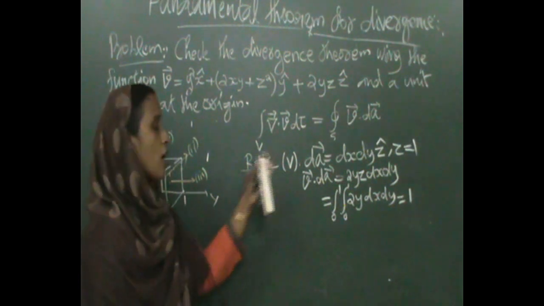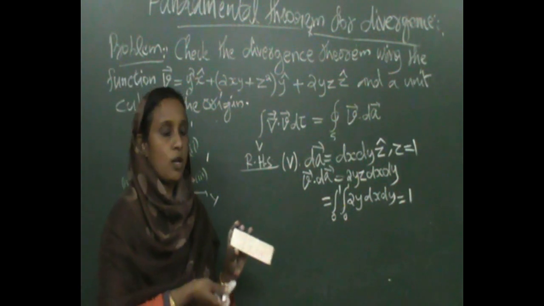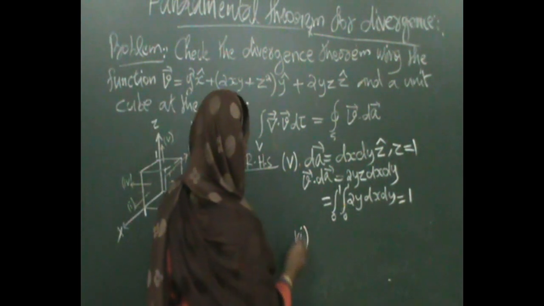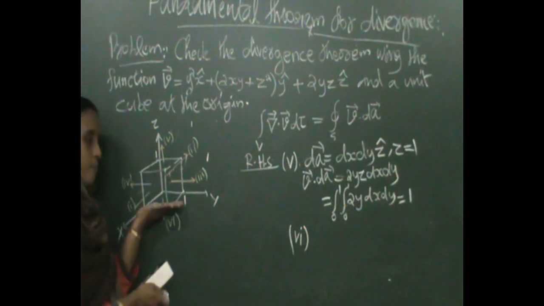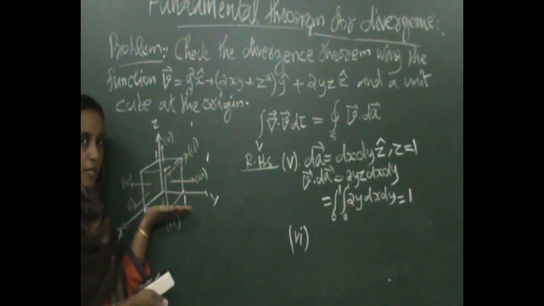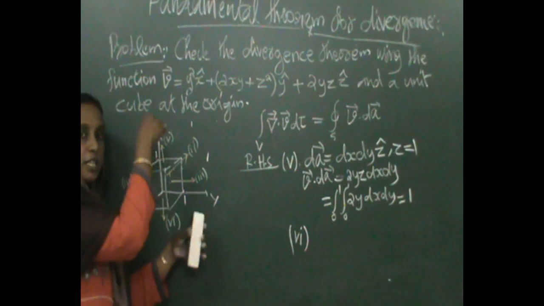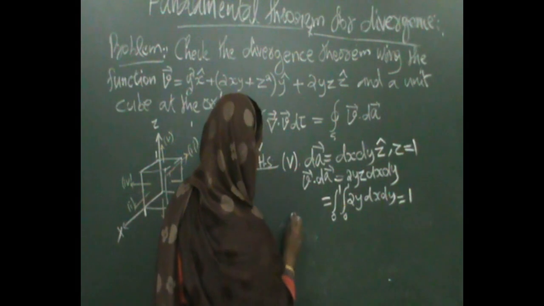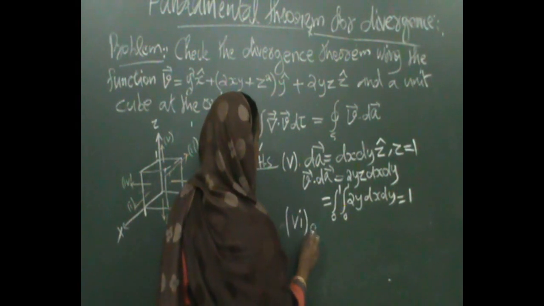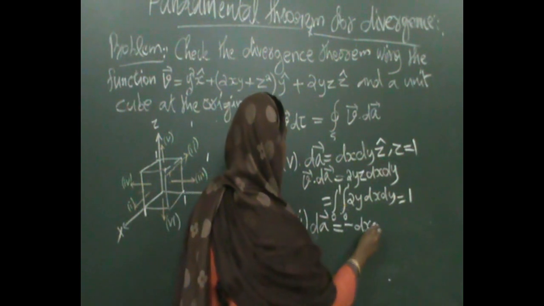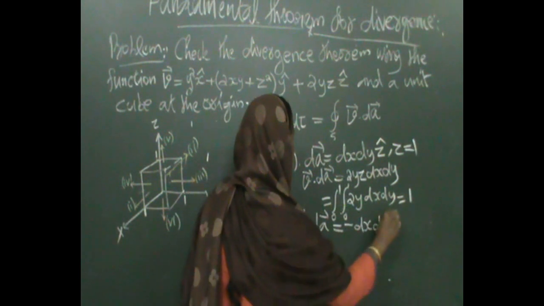Okay. Now we want to find out the surface integral over the lower surface, right? The sixth face. This is the sixth face. Okay, this face lies, as we said earlier, in the xy plane, right? But this time this area vector is pointing downward, that means along the minus z cap direction. So dA equal to minus dx dy z cap.